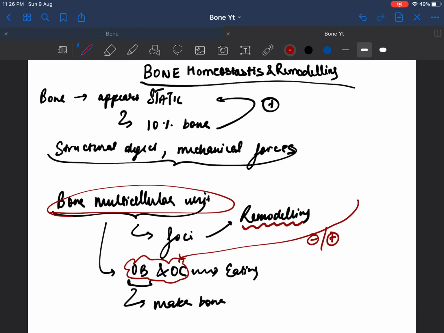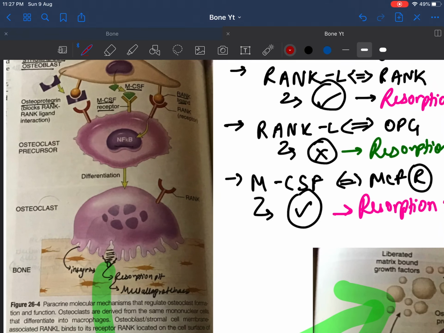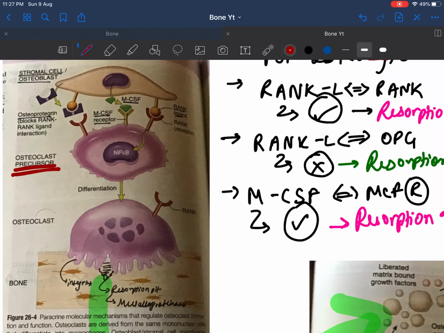So let's see what are the different things which are involved in the activity of the osteoblast and the osteoclast. Let's first discuss the osteoclast. The osteoclast precursor harbors many different types of receptors. One of these receptors is known as the RANK receptor. It also has a monocyte colony stimulating factor receptor.